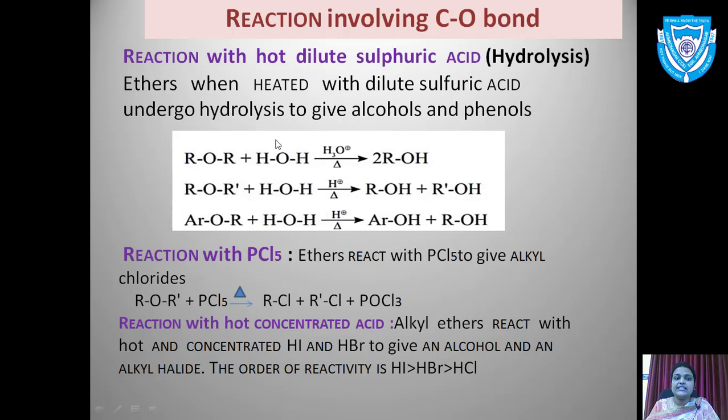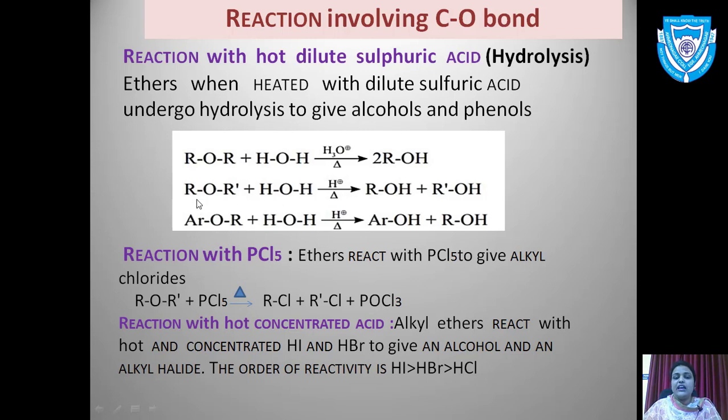Now if you look at the structure which you can see on your screen, the first structure is of a simple ether, or we can also call it a symmetrical ether, because both the R groups are the same over here. So when symmetrical ethers are hydrolyzed, you will get the same alkyl group alcohol. But if you take an unsymmetrical ether, hydrolysis will give you a mixture of two different kinds of alcohols, containing two different alkyl groups.